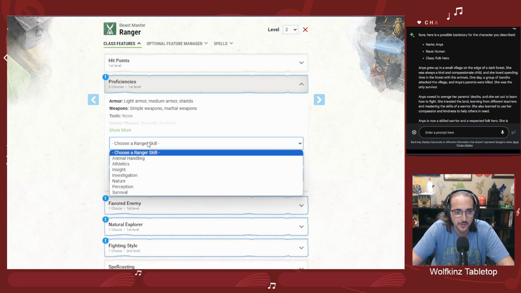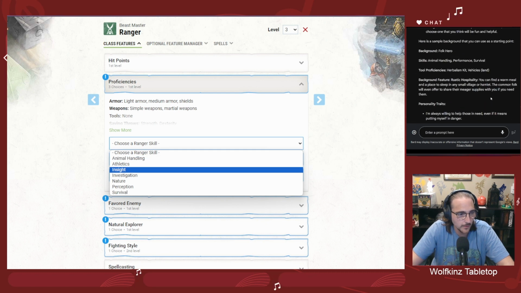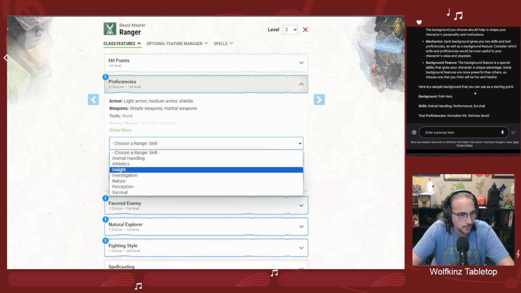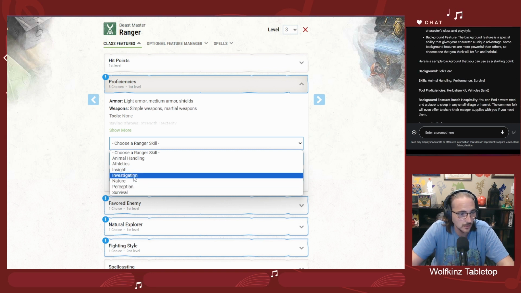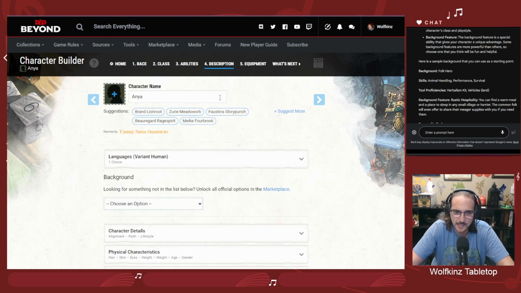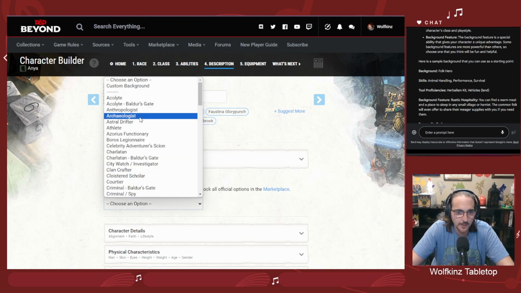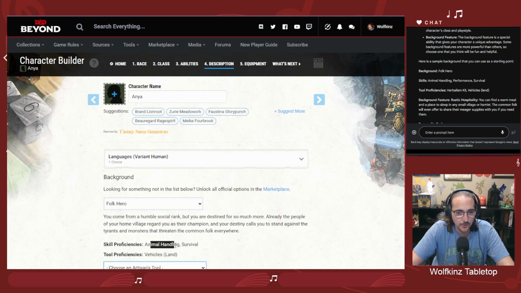Okay, so more proficiencies here. We know that she already has animal handling. From this, let's go back up here and see what else she's got. Performance and survival. Actually, I'm going to jump ahead to the description, and the reason is that it'll actually backfill some of this stuff. So for the background, I'm going to select the folk hero background. And then that will give her the animal handling and survival skills here, and that will check off both of these skills.